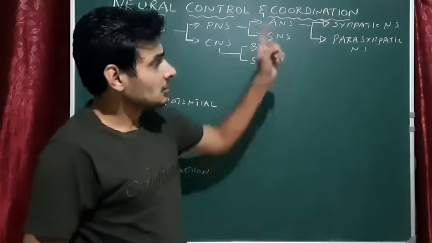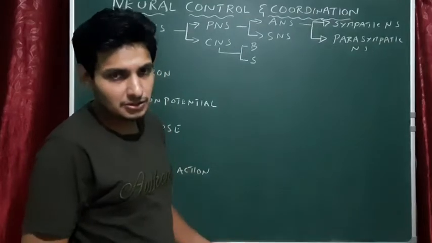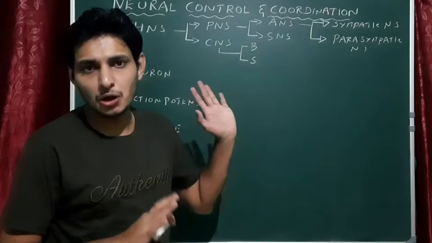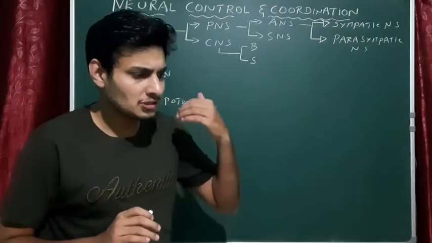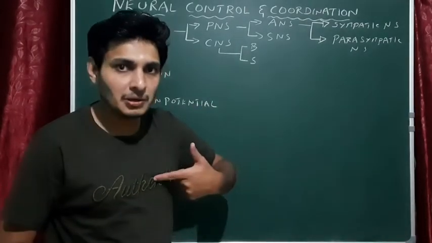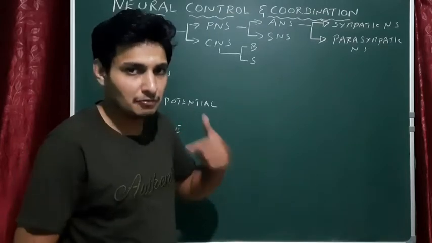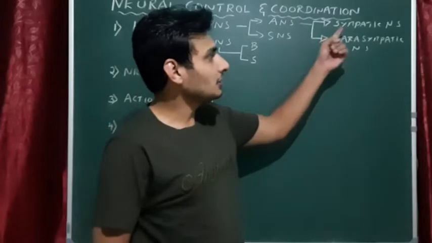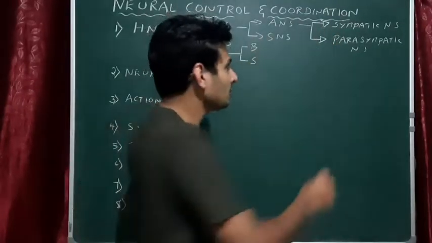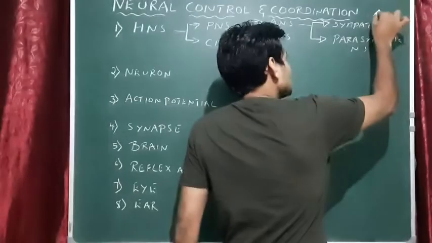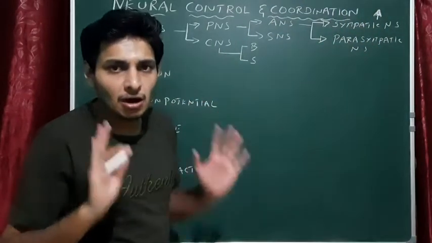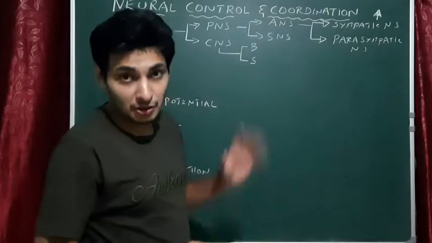What is the function of the sympathetic neural system? It always raises the activity of any tissue or organ in our body. For example, when you see a snake, obviously your heartbeat increases, correct? Whenever you are afraid, obviously your heartbeat increases. This is because of the activity of the sympathetic nervous system. Always remember this, it increases the activity of any organ in our body.